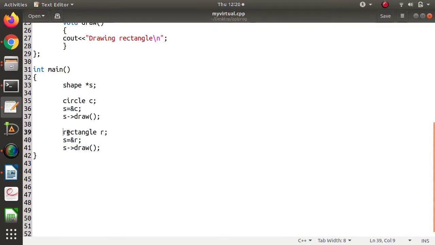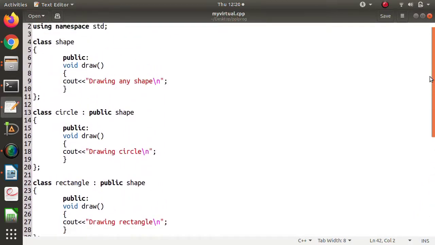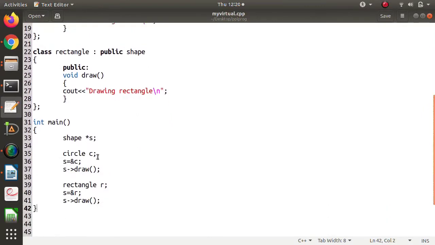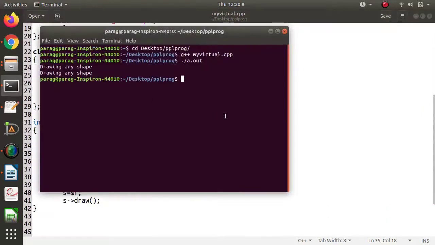In the same way, we are defining an object of the rectangle class, allocating its address to the shape class pointer, and then calling the draw function. In this way we have written this program. Now we will run this and see what output we get.